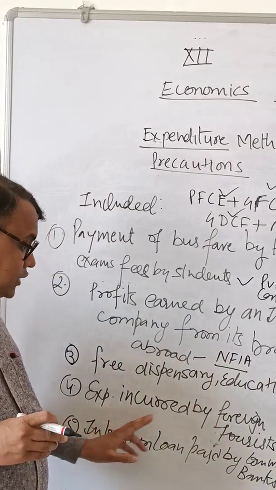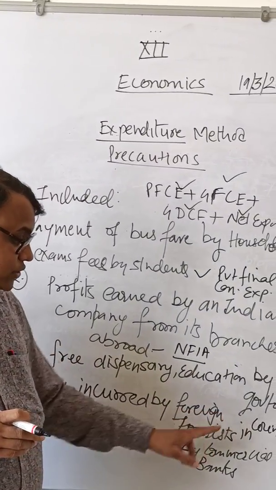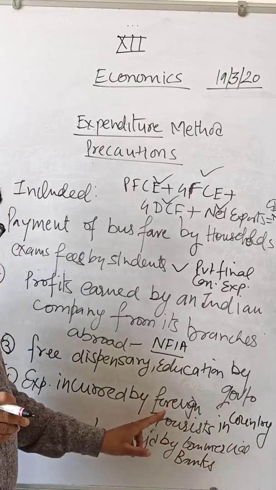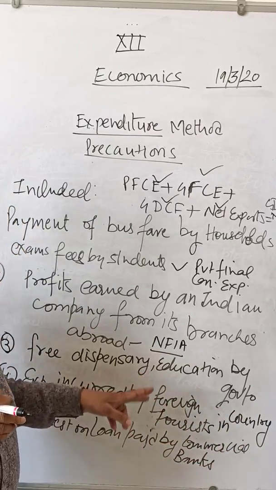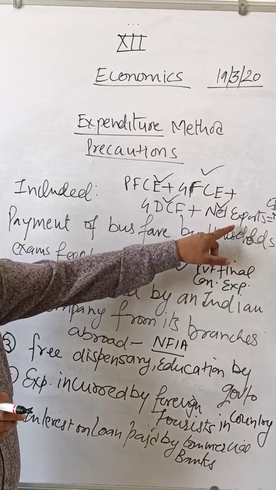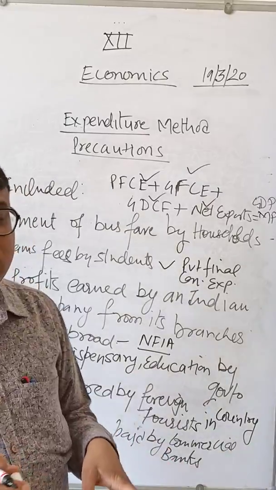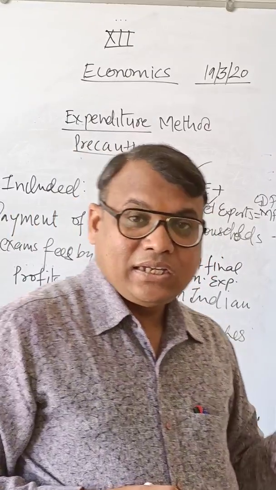So expenditure incurred by foreign tourists in the country will also be included, because that is a component of net exports. Net exports means exports minus imports. So exports will be included and imports will be excluded.